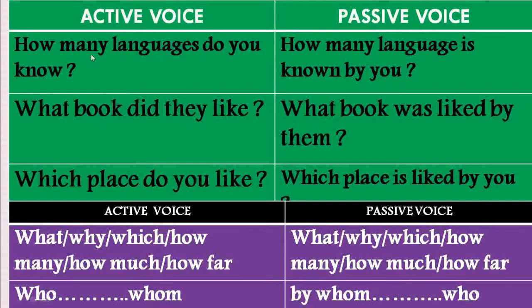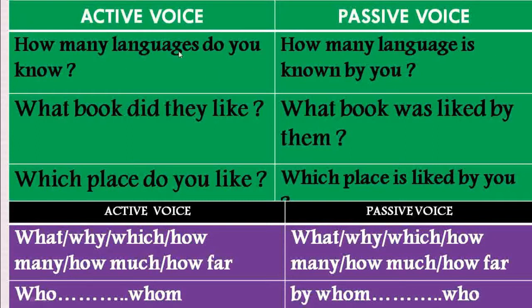This sentence begins with the double-edged question word how many, and the word languages is the object in this sentence. It is not the subject. Do is the helping verb and you is the subject here. And know is the main verb. So here do is in V1 form, know is also in V1 form. This indicates that this sentence is in simple present. Let us see how the change occurs in the passive voice sentence.